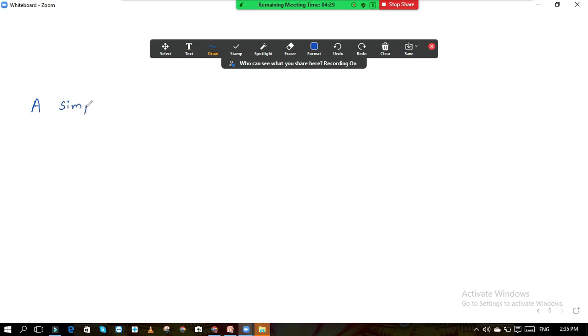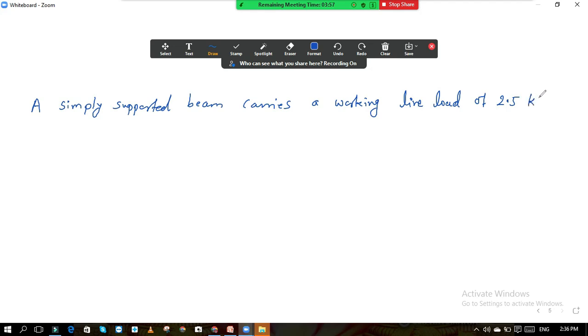A simply supported beam carries a working live load of 2.5 kilonewton per meter and a dead load of 3.5 kilonewton per meter.